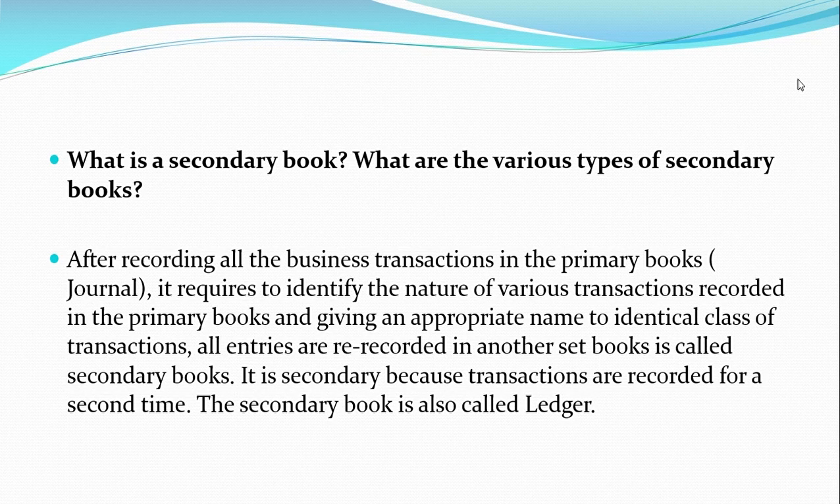After recording all the business transactions in the primary books called journal entry, journal, it is required to identify the nature of various transactions recorded in the primary books and give an appropriate name to the identical class of transactions. All entries are recorded in another set of books called secondary books. It is secondary because transactions are recorded for a second time. The secondary book is also called ledger.